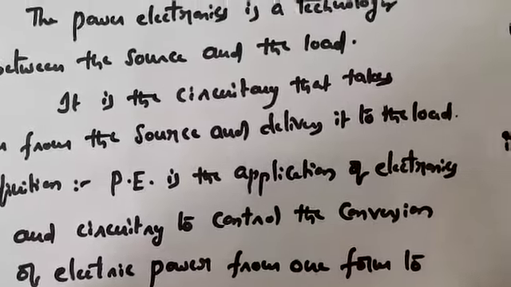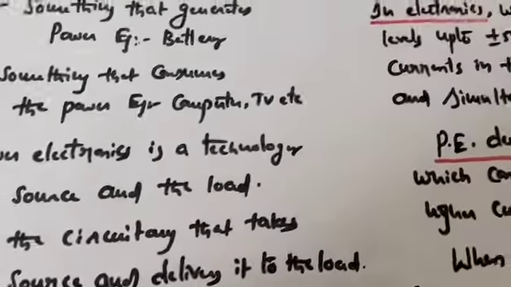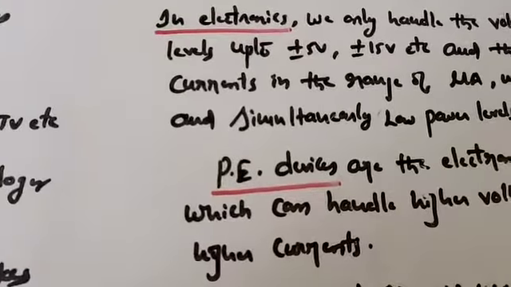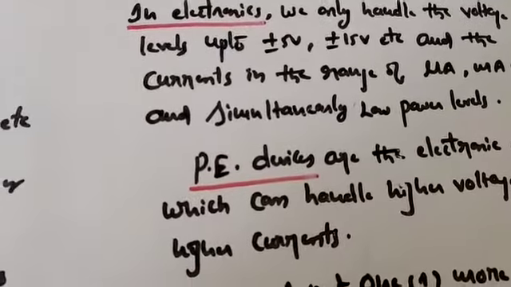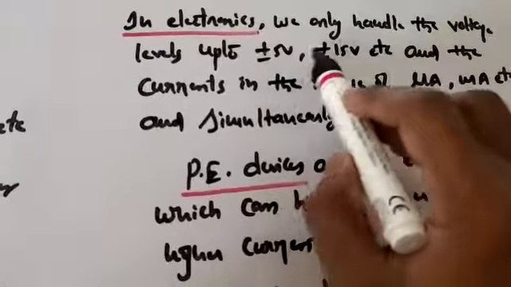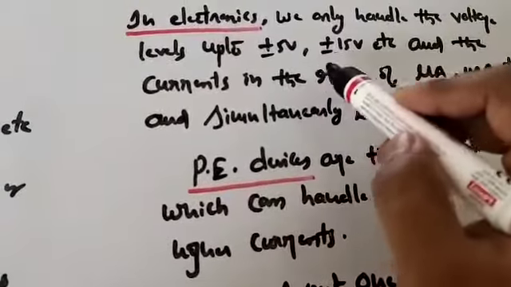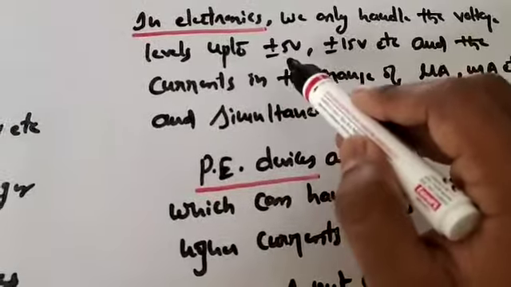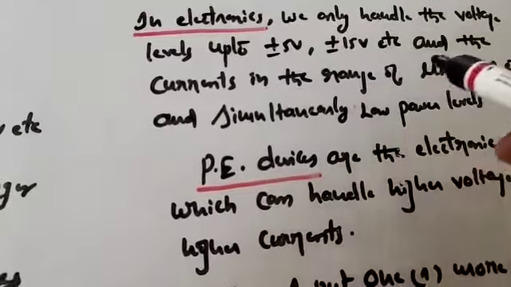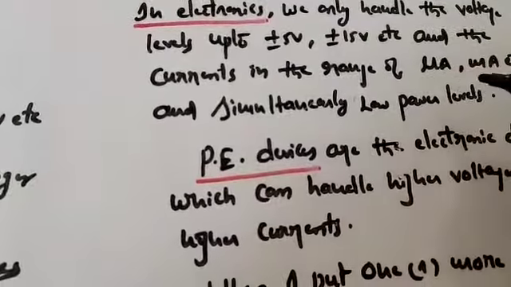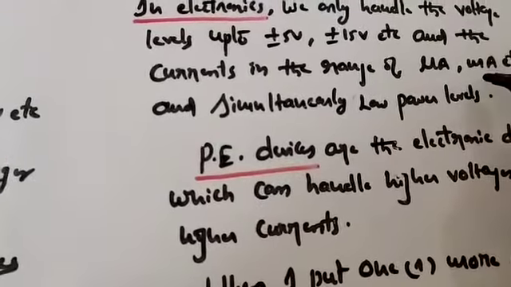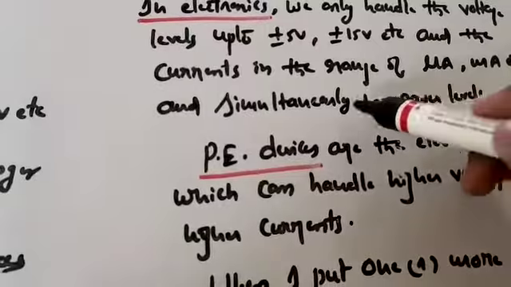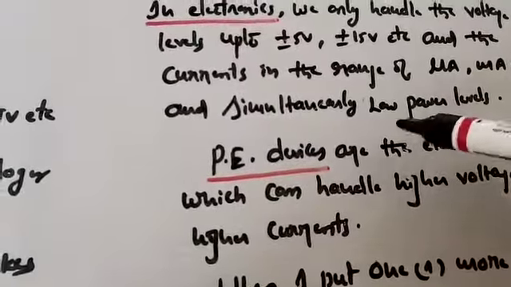Now the question arises: how do you differentiate electronics from power electronics? In electronics, we can handle only low voltage and low current ranges, that is voltage levels up to 5 volts or 15 volts, and currents in the range of microamperes or milliamperes. So the power levels will be very low.